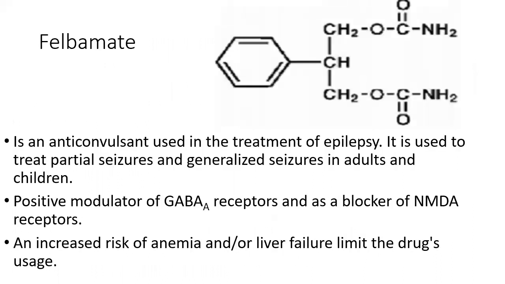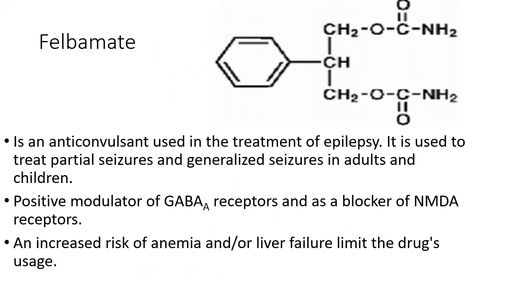The next drug is felbamate. Felbamate is an anticonvulsant used in the treatment of epilepsy. It is used to treat partial seizures as well as generalized seizures in adults as well as in children. This drug is also a positive modulator of GABA A receptors, and it also acts by blocking the NMDA receptors. NMDA is N-methyl D-aspartate.